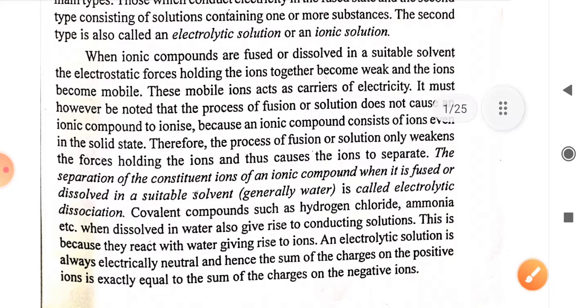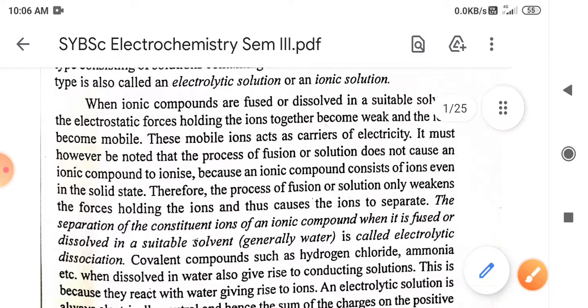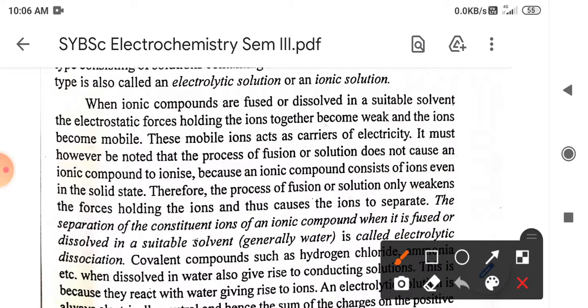So if we use a certain solvent, then in molecules in which ionization is already present, dissociation will take place. When ionic compounds are fused or dissolved in a suitable solvent, the electrostatic forces holding the ions together become weak, and the ions become mobile. These mobile ions can act as carriers of electricity.